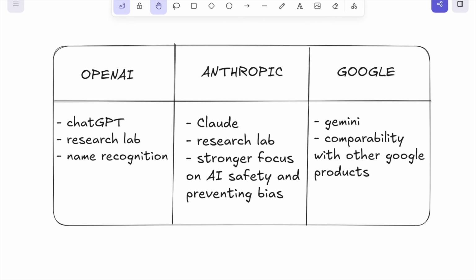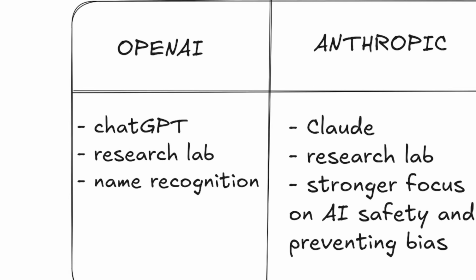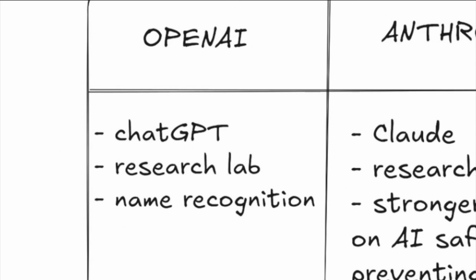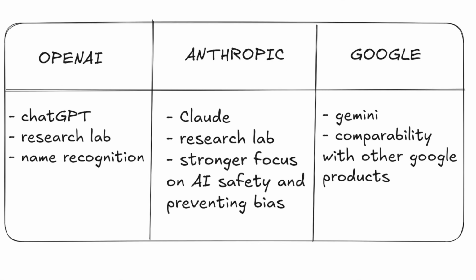But again, my recommendation here, if you just want to get started, is to just pick one. And then once you kind of get the hang of it, it's pretty easy to transition to a different tool if you prefer a different one instead. So the three main ones, OpenAI, these are the folks behind ChatGPT. Their main focus is on research and broad application. They were the first to market and tend to have the most name recognition. Second, we have Anthropic, who makes Claude.